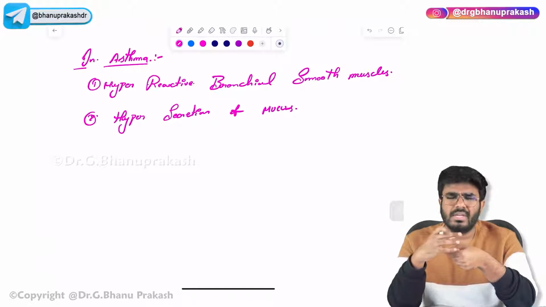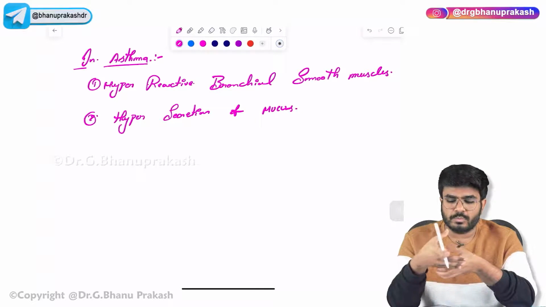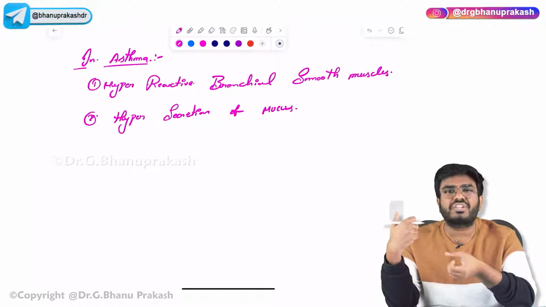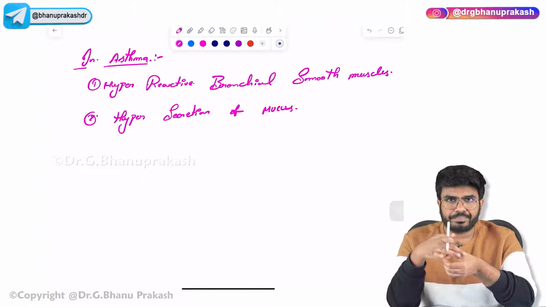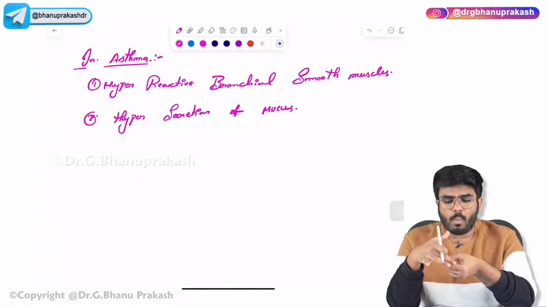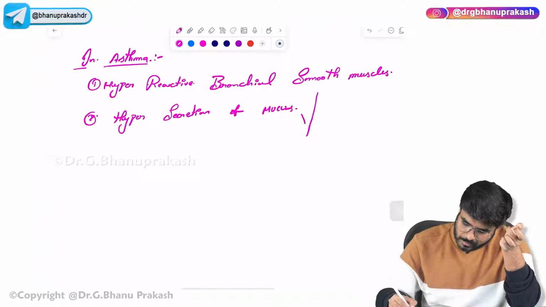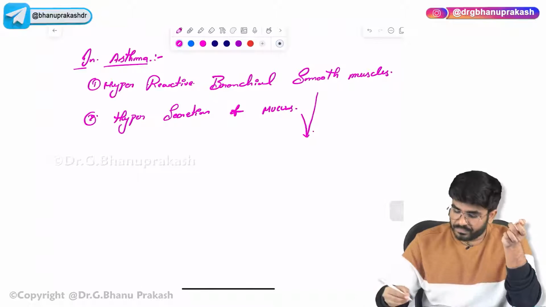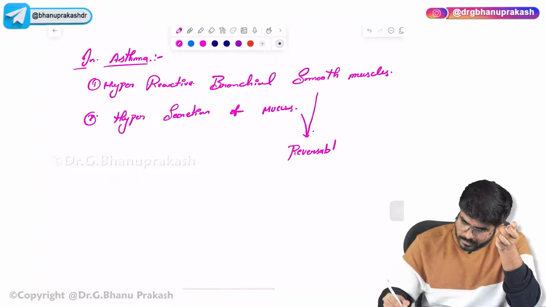These patients have hyperreactive smooth muscles around the bronchus, so even for a little irritation they are going to be too reactive, and the smooth muscle contraction around the bronchus causes bronchoconstriction. The glands will also produce more and more mucus. As there is more mucus secretion, the patency of the lumen is going to decrease. Both these things contribute to reversible bronchoconstriction.